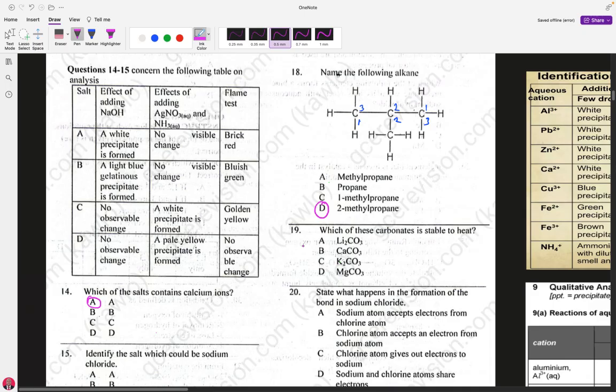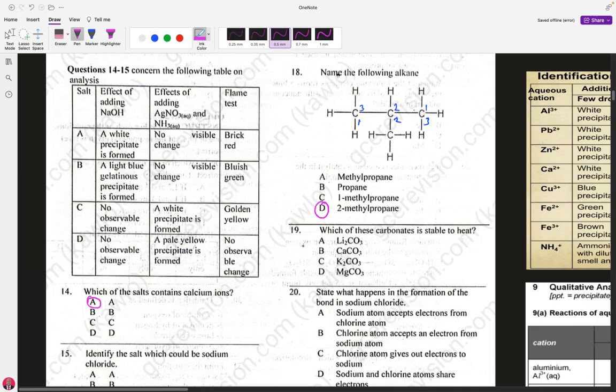So in order to solve this problem, which of them is stable to heat? That is thermal stability on heating. Which one will require more heat to be broken down? As I told you, it depends on factors: the charge, the size of the atom, and the distance between the ions. It should be remembered that group 1 carbonates are more stable than group 2 carbonates because of their small size and high charge.